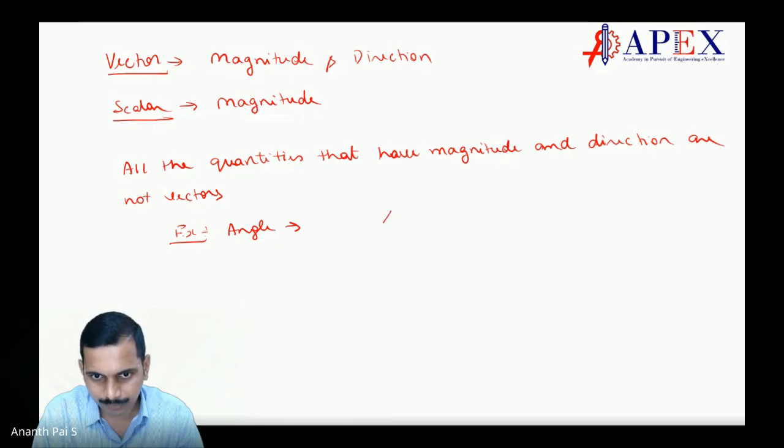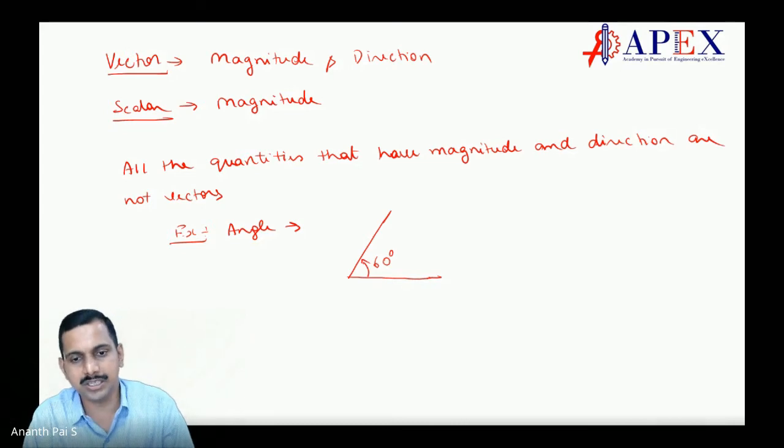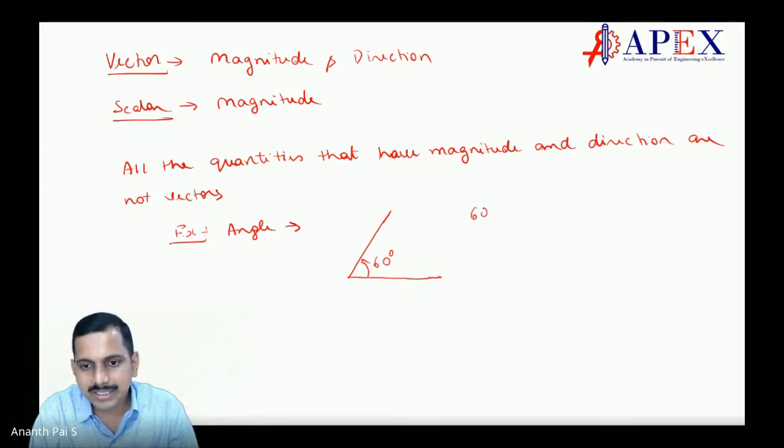If I say this is 60 degree, I have not measured it, it is 60 degree. So if I say this is the datum here, this is 60 degree. Now I can say 60 degree, which direction? I can say this is rotated in anti-clockwise direction by 60 degree. I can say 60 degree counterclockwise.